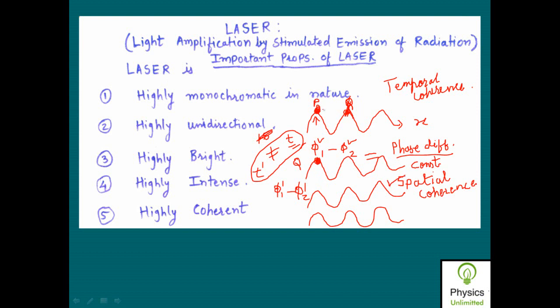And temporal coherence means there is a phase difference which remains constant between two or more points on a single wave. Such coherence is called temporal coherence. And in the case of laser, both types of coherence exist, that is temporal coherence as well as spatial coherence, and that is why the laser beam is highly coherent in nature.